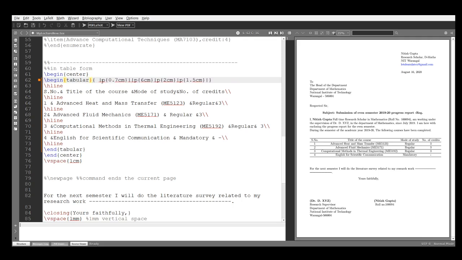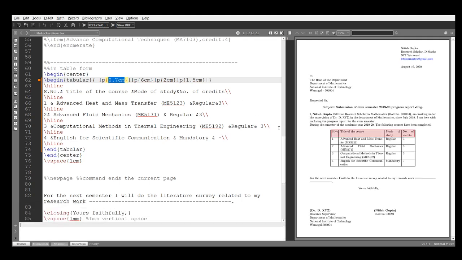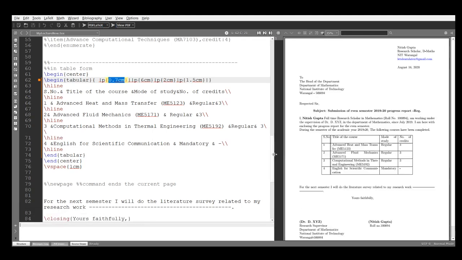This bar represents row lines, and this p{0.7}, you have to write according to your convenience, how much gap you want. Suppose this first column is the serial number, so I write here 0.7 centimeter.